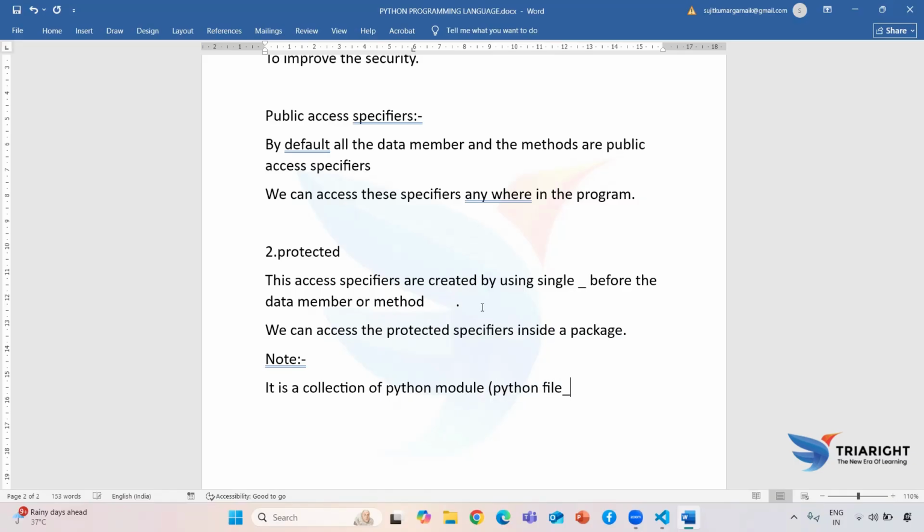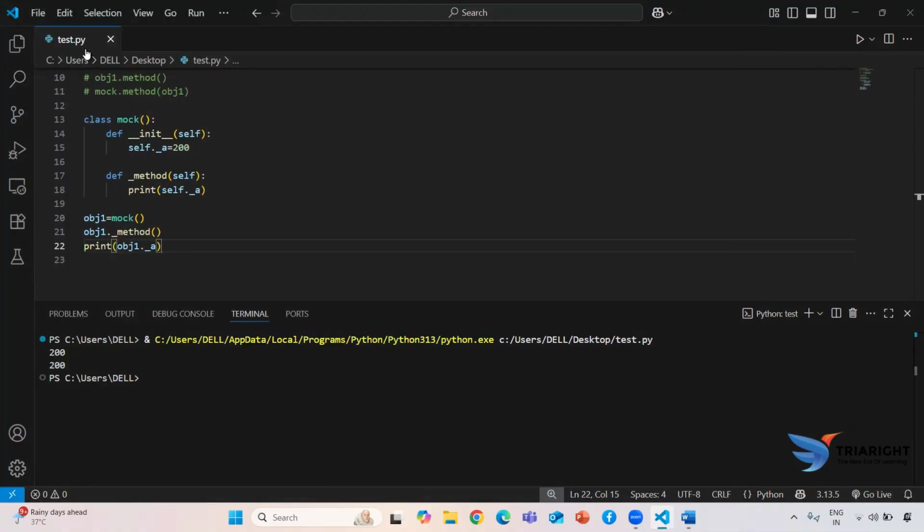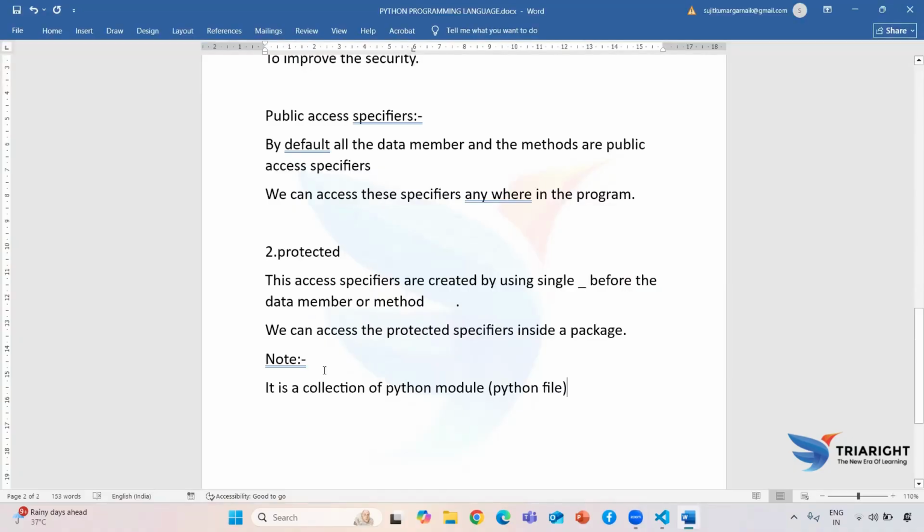Just like that, as of now we are also creating a module only. Whenever we define a file with the help of the .py extension, this file is treated like a module only. So a package is a collection of Python modules with the help of __init__.py.